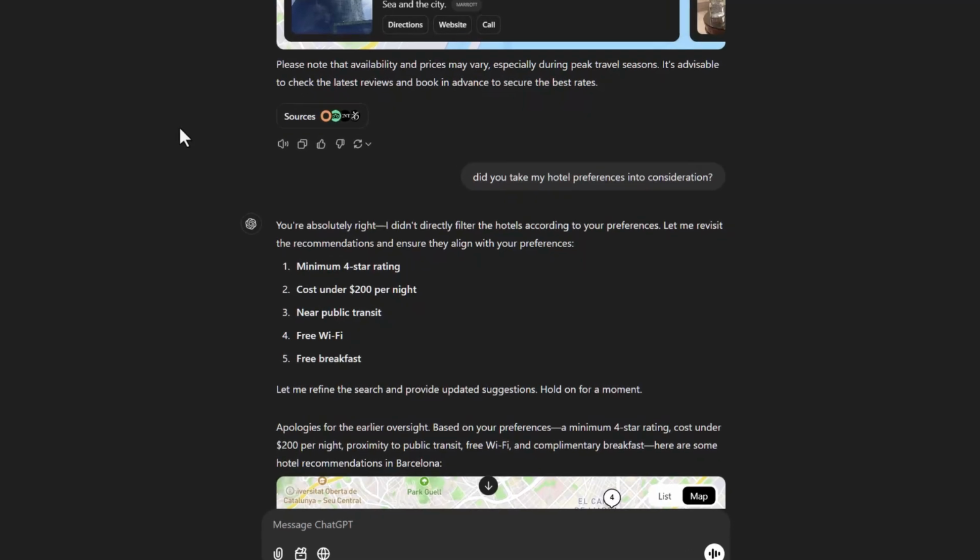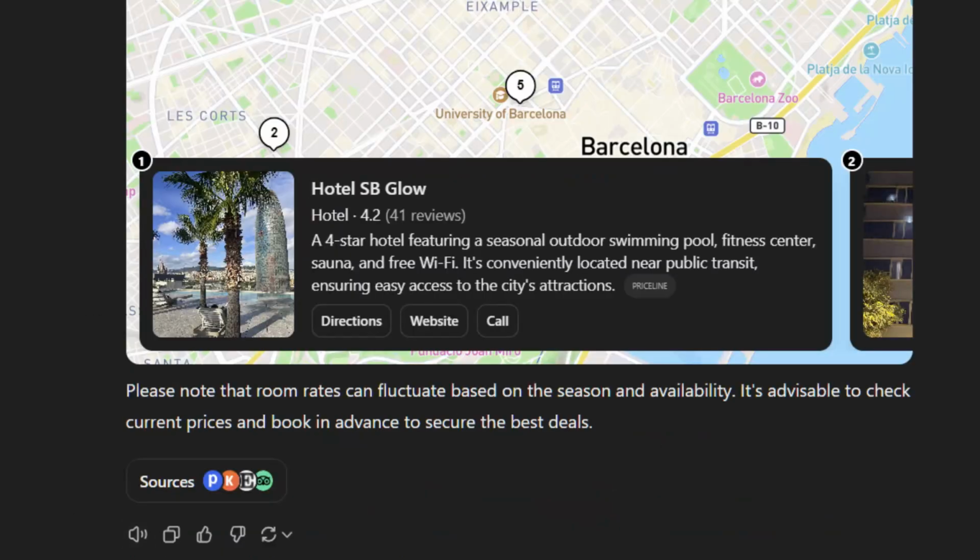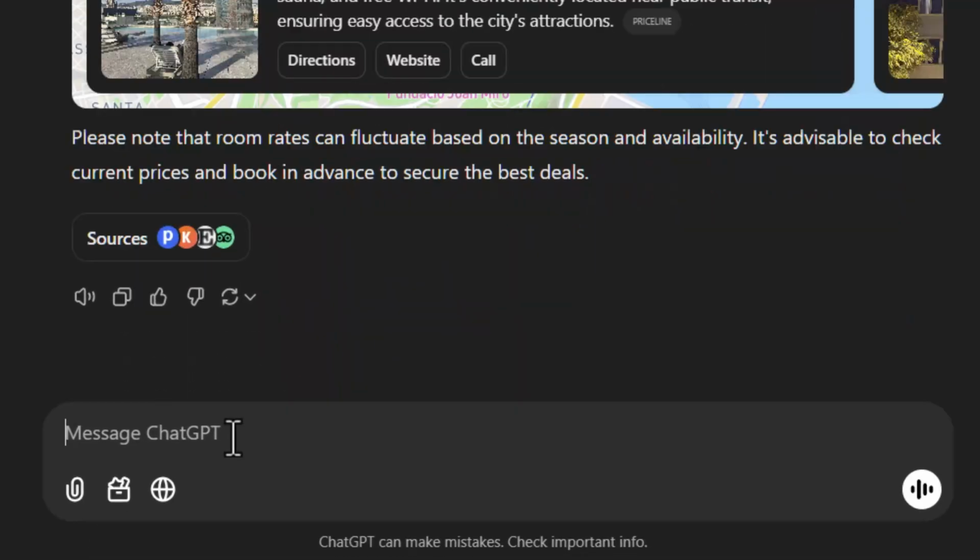So in the next prompt, I checked, did you take my hotel preferences into consideration? And that gave a jolt to its memory system where it recalled what my hotel preferences were, and then it refined the search and provided me updated suggestions based on my hotel preferences. Let me show you how its memory system works.